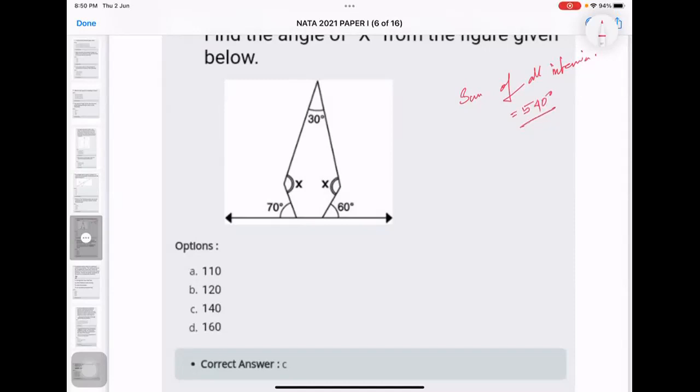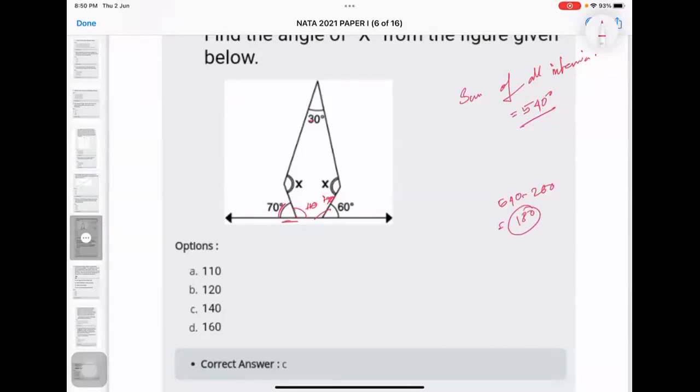If you just calculate, according to the property studied in 10th standard, sum of all angles from a point on one side of a straight line is 180 degrees. If this is 70, this is 110. Now, if this is 60, this is 120. So you have 110, 120, and 30. Add the three. 110 plus 120 is 230, and 30 more is 260. 540 minus 260. What is the remaining? 240, 200, 180.